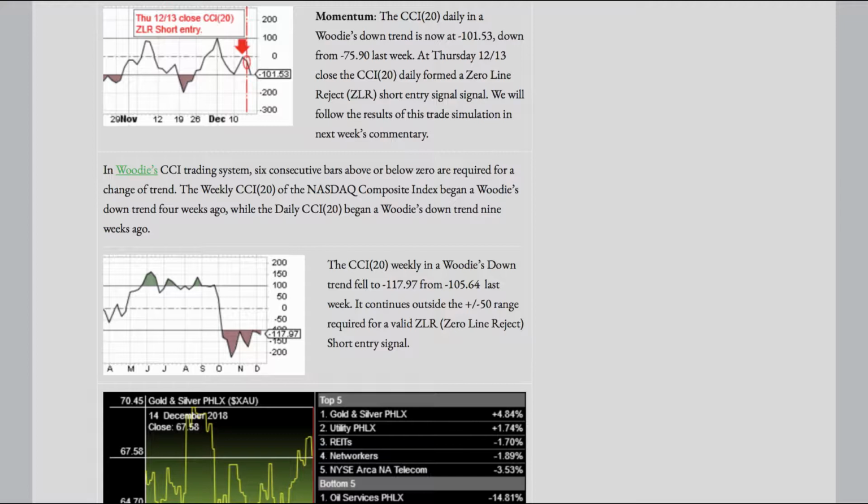In Woody's CCI trading system, 6 consecutive bars above or below zero are required for a change of trend. The weekly CCI 20 of the Nasdaq Composite Index began a Woody's downtrend 4 weeks ago, while the daily CCI 20 began a Woody's downtrend 9 weeks ago.